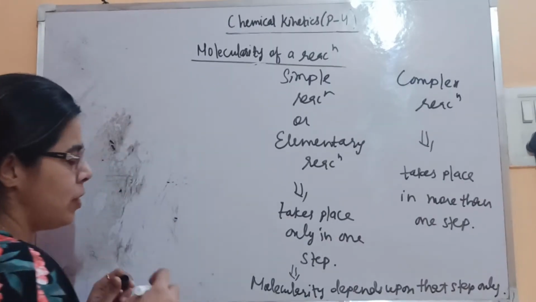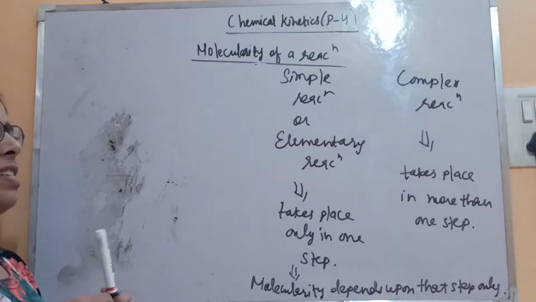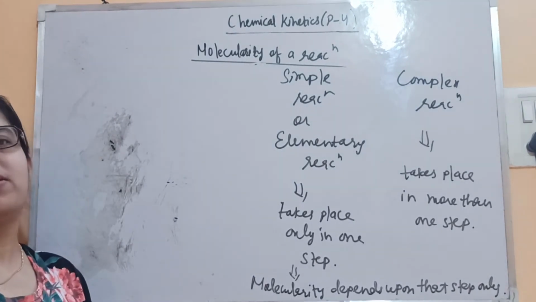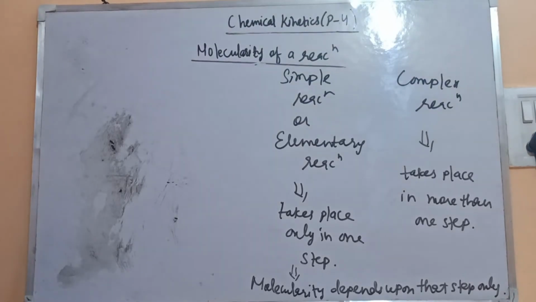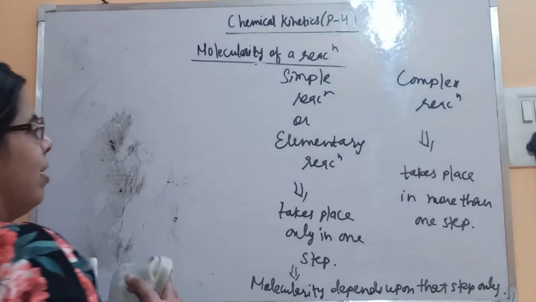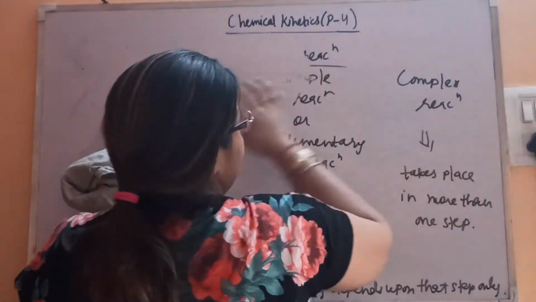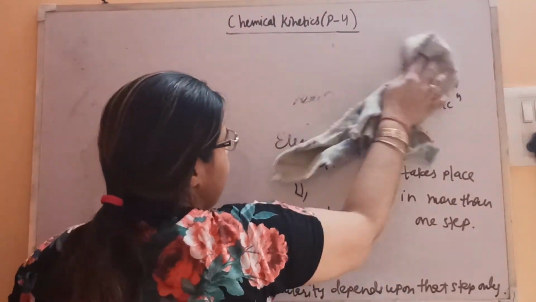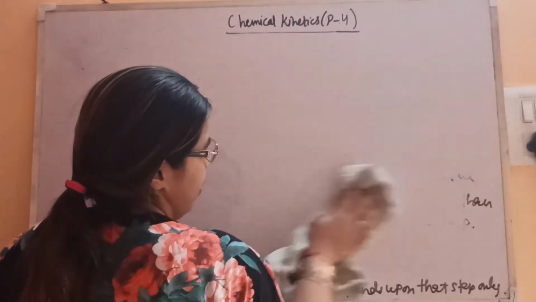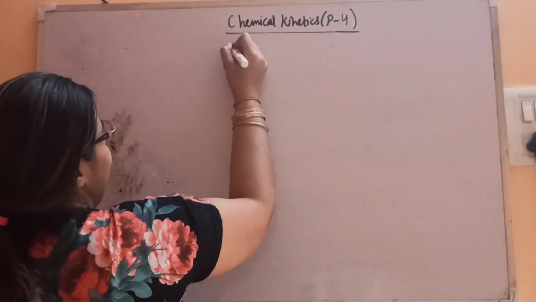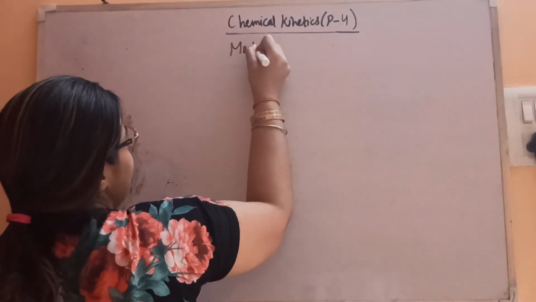But in case of a complex reaction, as it's a series of steps, molecularity does not depend upon all the steps. It depends only on one step. So let's see that with the help of the mechanism of the reaction.